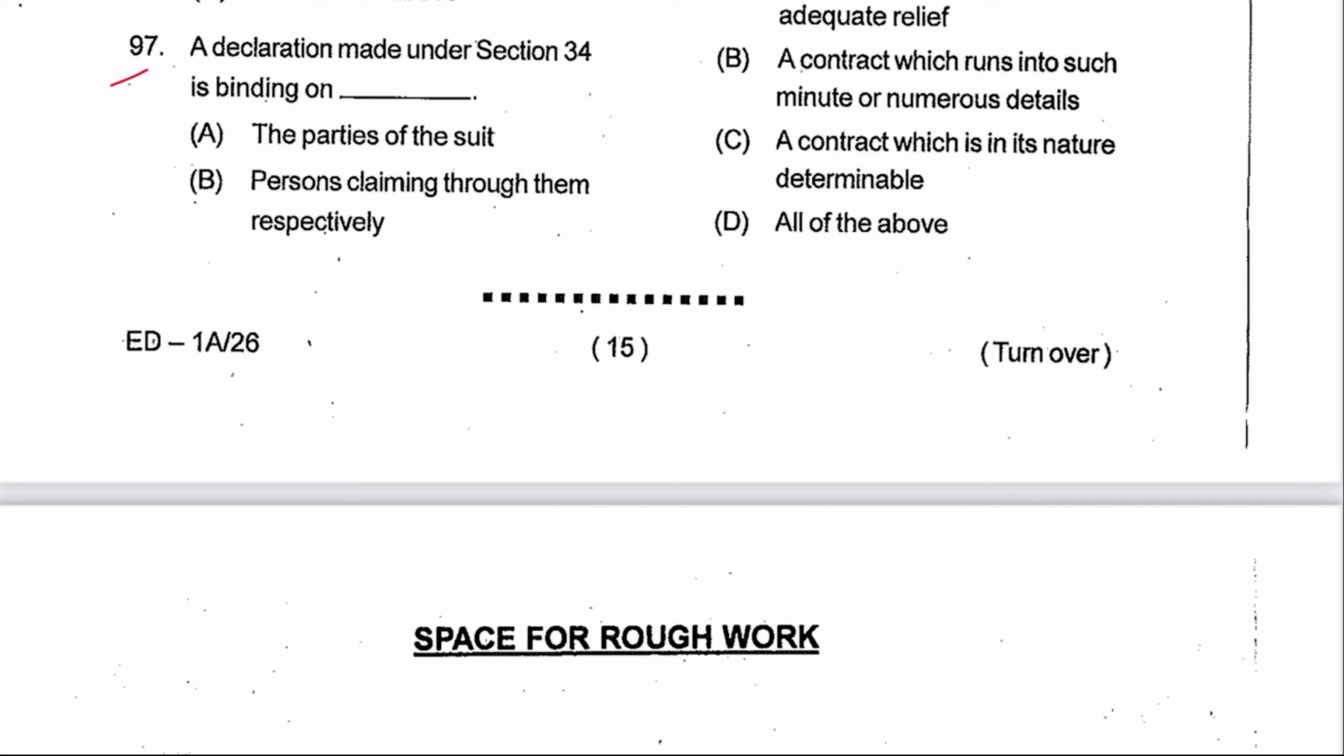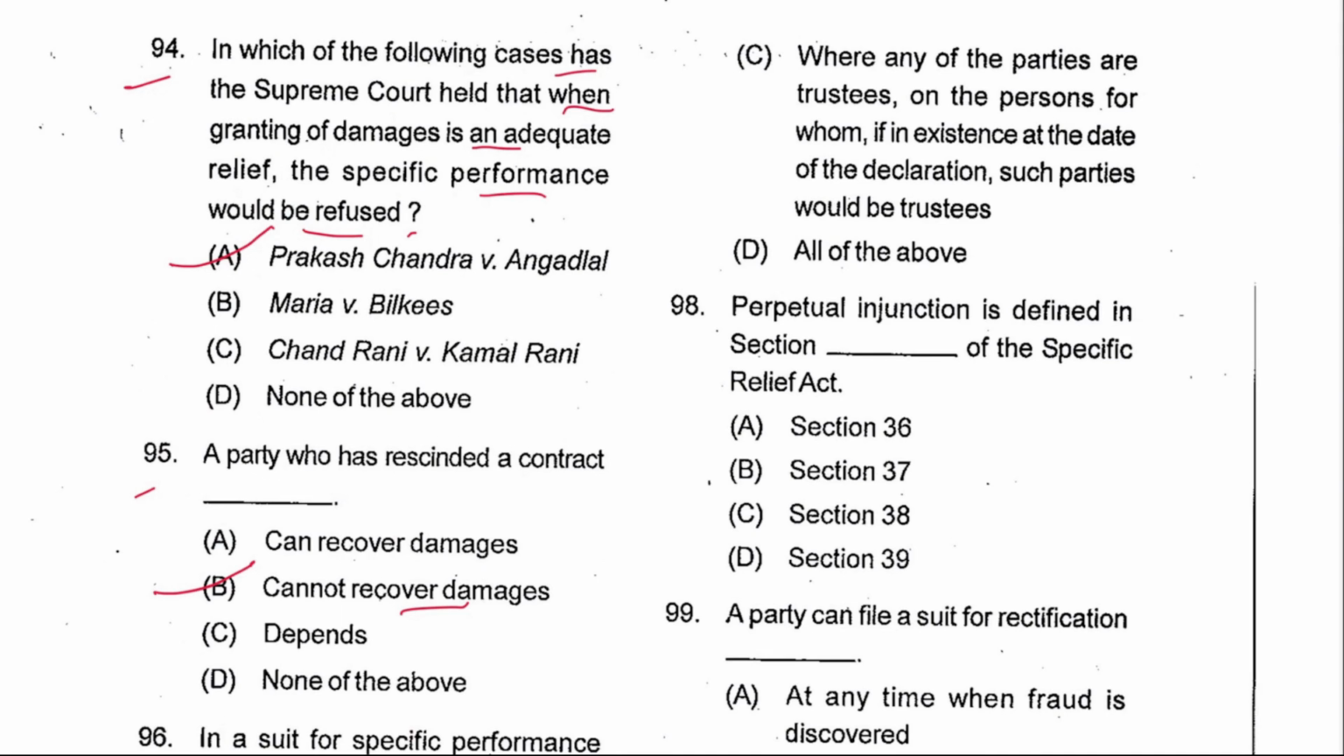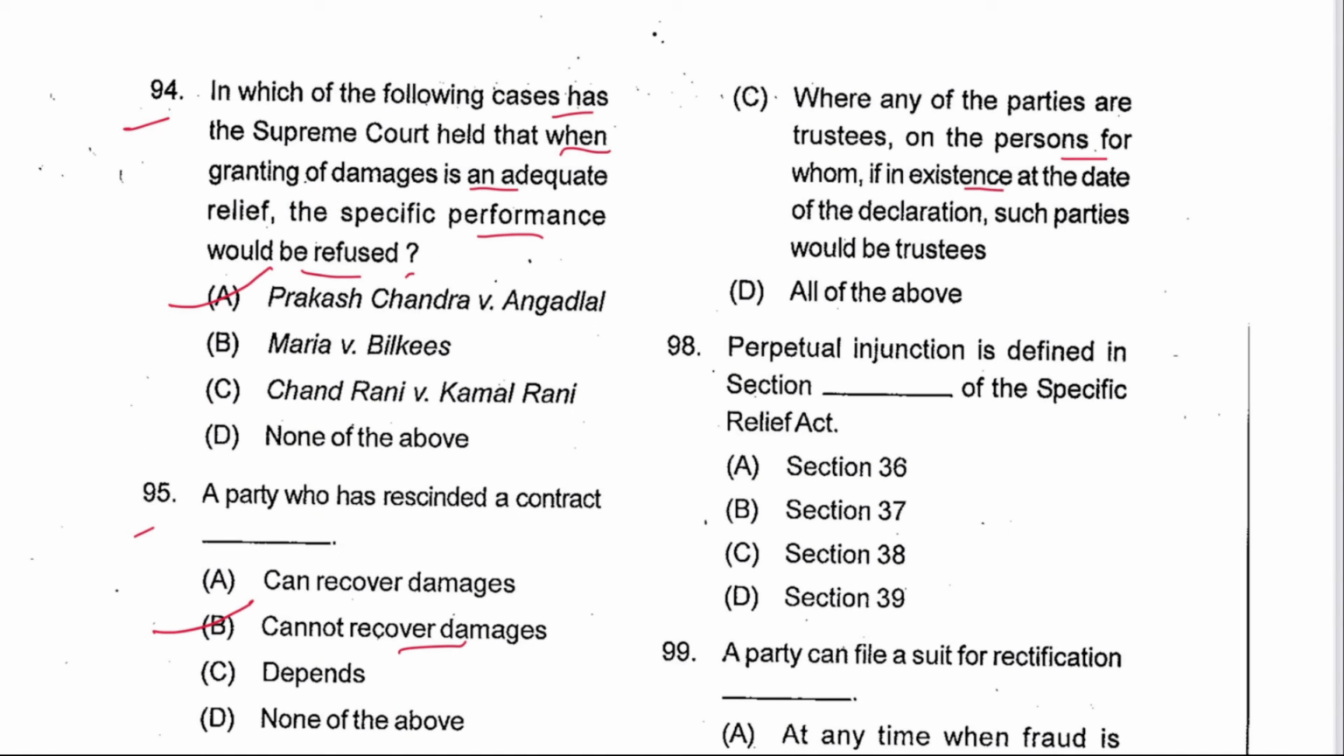Next 97, a declaration made under section 34 is binding on the party to suit, person claiming through them. Yes. Will any party a trustee or person in whom, if in existence at the date of declaration, such parties would be trustees? Yes. So all of the above is the answer.